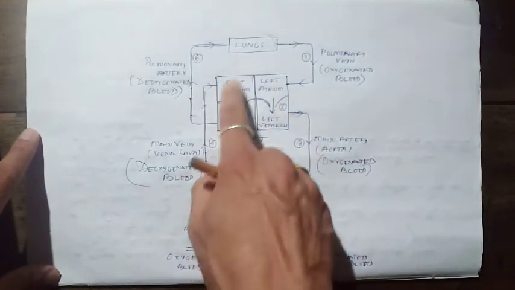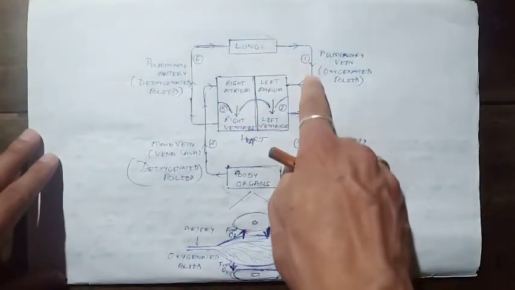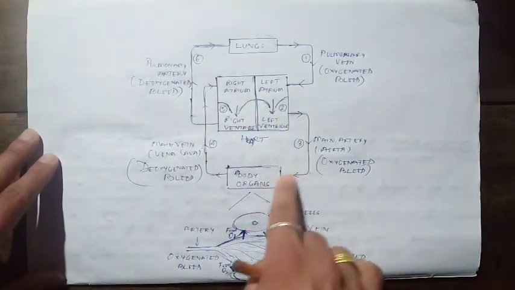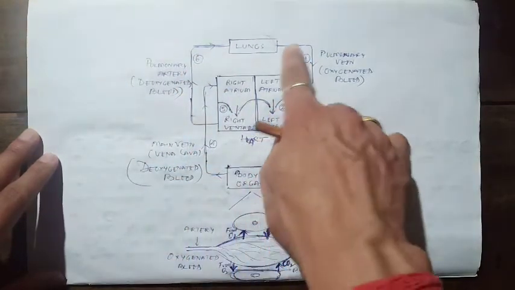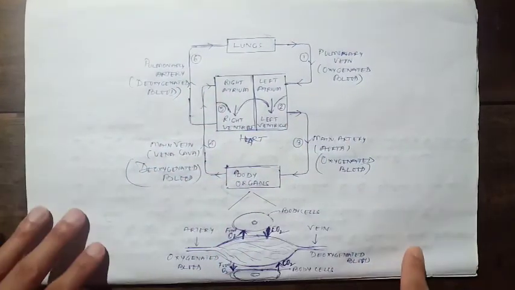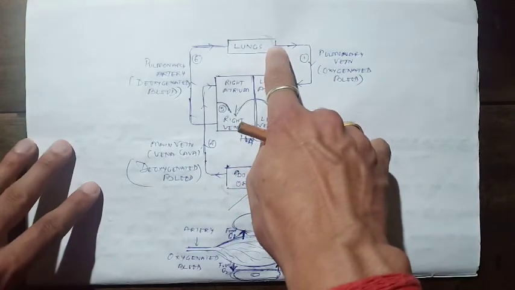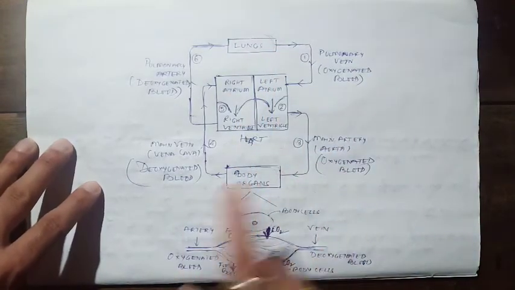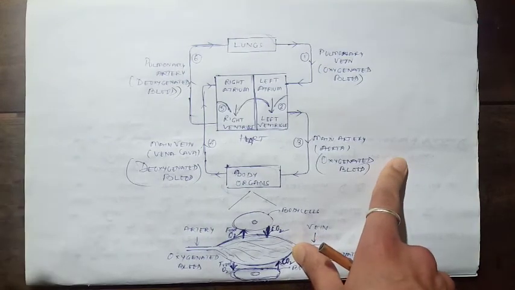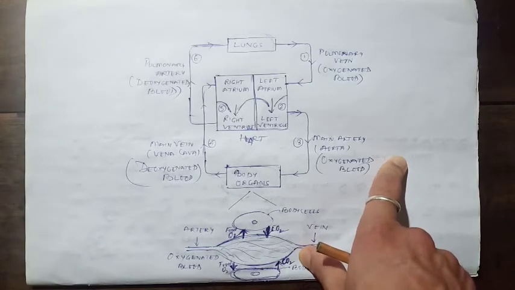Now students, this heart is connected to different parts of our body. We can see here the lungs. Lungs and heart are connected, and again heart and body are connected. These are the tubes that carry the blood throughout our body. Let's try and understand the different tubes. As I mentioned, arteries and veins carry both types of blood, oxygenated and deoxygenated.